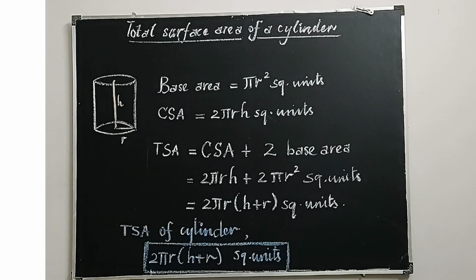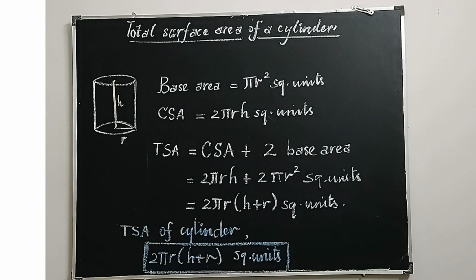So to calculate the total surface area of a cylinder, base area and also the curved surface area should be taken into consideration. What's the shape of the base? It's circular in shape. Base circumference is 2 pi r. Here base area is to be used. Base area is equal to pi r square. And the curved surface area is 2 pi r h square units.